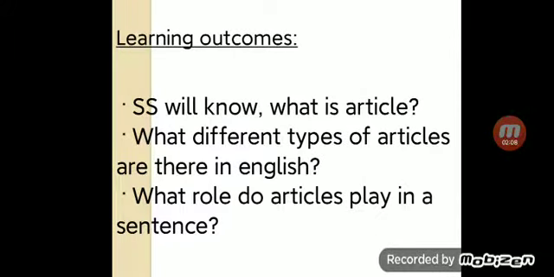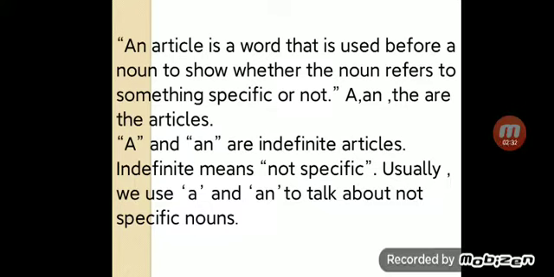Now we will know the learning outcomes of our lesson today. Students will know what is an article, what different types of articles there are in English, and what role articles play in a sentence. Now we will know what is an article. An article is a word that is used before a noun to show whether the noun refers to something specific or not.